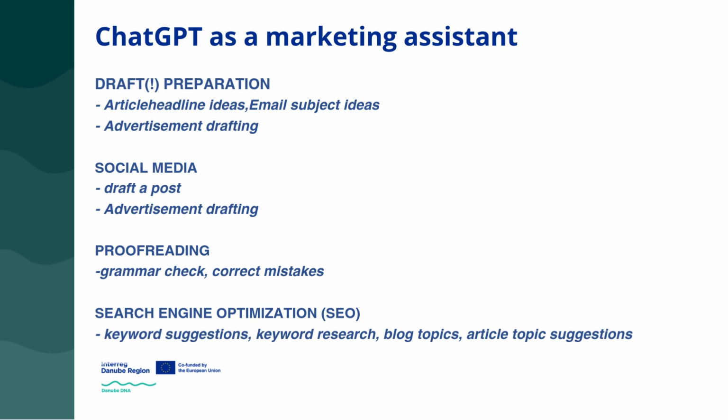Another great way to use ChatGPT is as a proofreader. You can ask it to check and correct grammatical errors in a text, which can save a lot of time in the content creation process. Lastly, let's not forget SEO, search engine optimization, where AI can be a major asset. With ChatGPT, you can request keyword suggestions, conduct keyword research, generate SEO-optimized blog articles based on specific keywords. You can even instruct ChatGPT on keyword density and specify the synonyms you want to be included in the article.